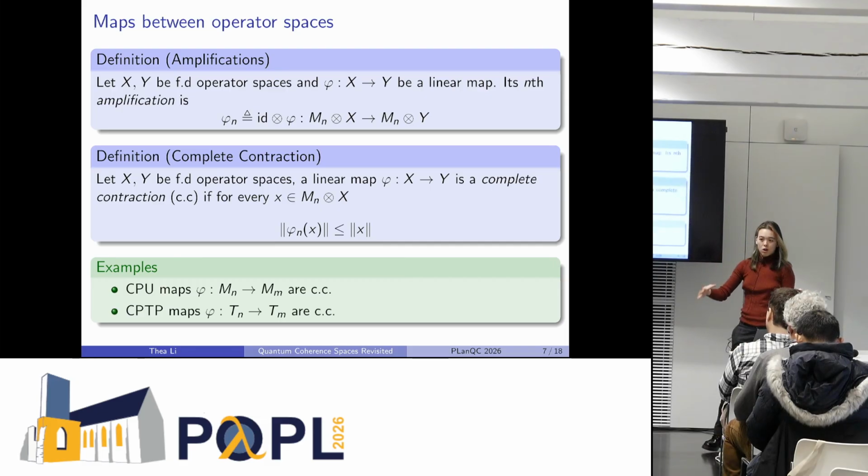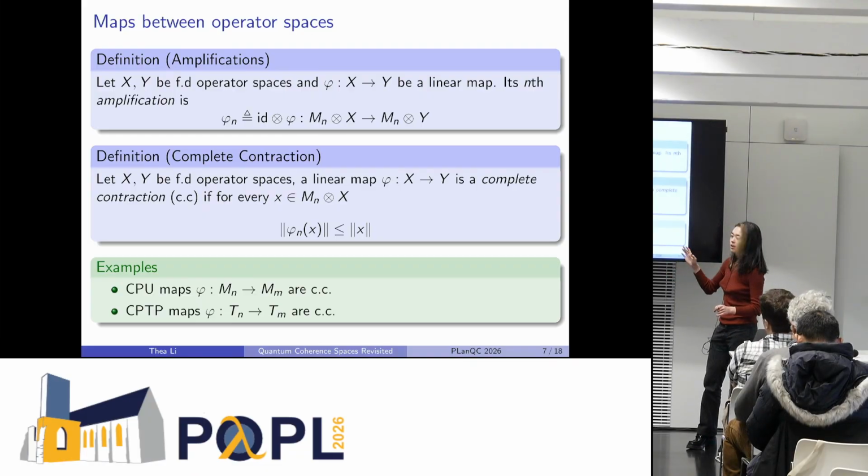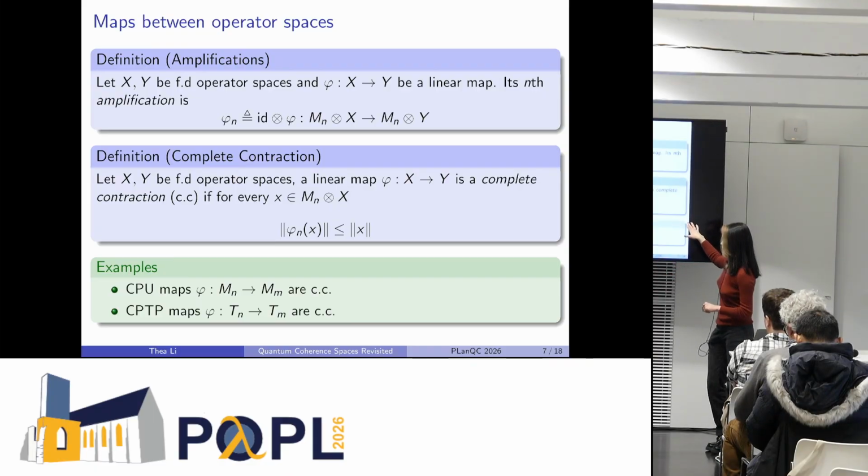So okay, we have our objects. What about maps? You know that a linear map between two vector spaces induces a linear map between the domain and the codomain, but tensored with the space of n by m matrices. This is called the nth amplification.